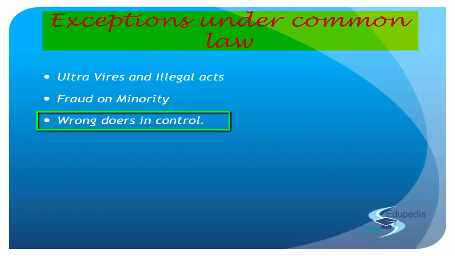Wrongdoers in control. So what happens again? It goes back to a similar case. The wrongdoers, people who are not there in good faith, hold the majority share. And they try to manipulate the operations of the company in their favor so that they fill up their pockets.